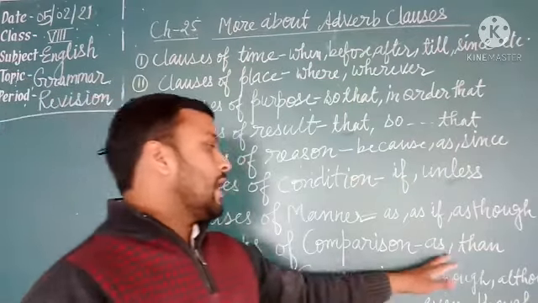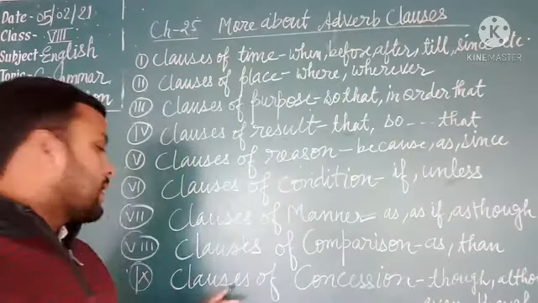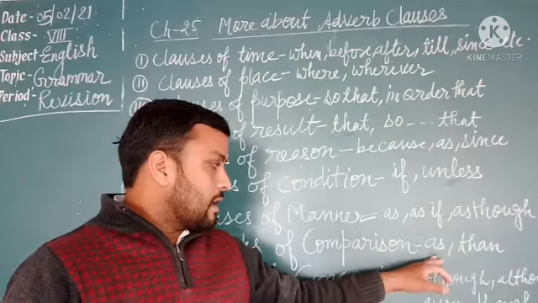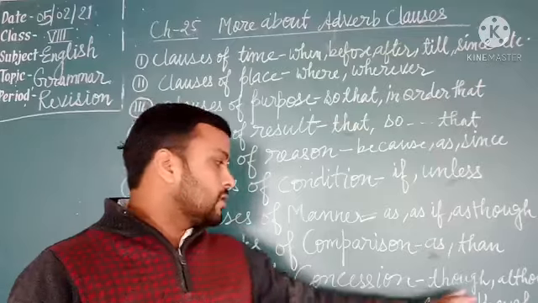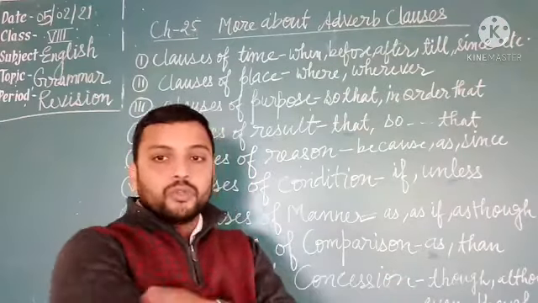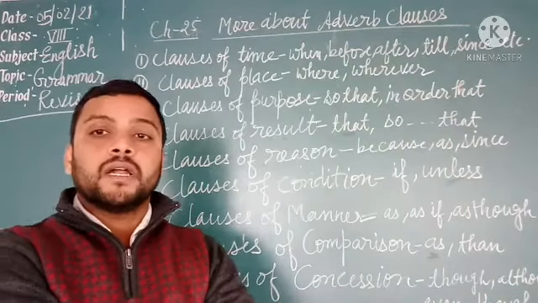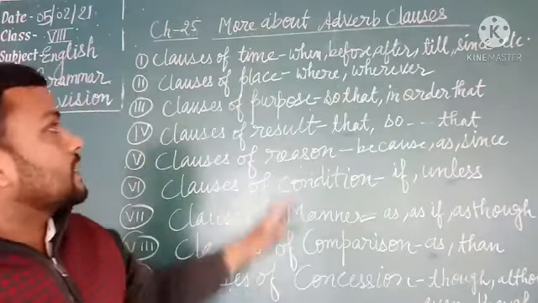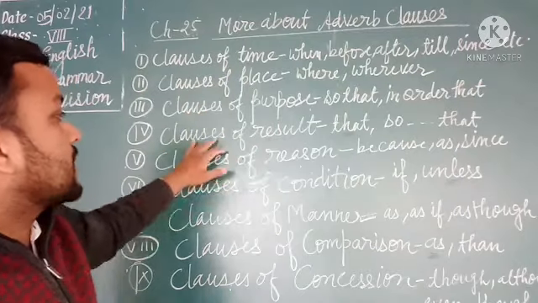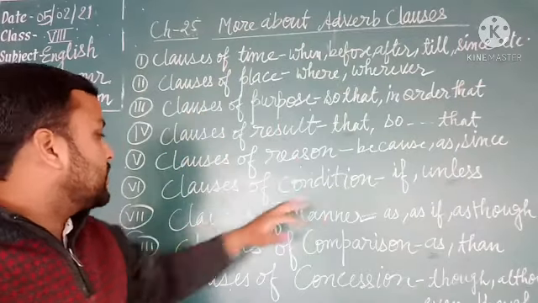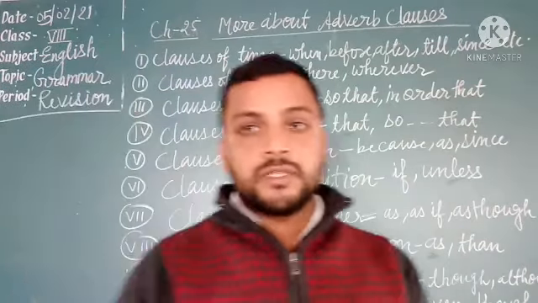Clauses of comparison: as, than. She is more beautiful than her sister. He is as tall as his brother. Clauses of concession or contrast: though, although, even though. Though he worked hard, he failed. So students, these are the kinds of adverb clauses: clauses of time, place, purpose, result, reason, condition, manner, comparison, and concession or contrast.